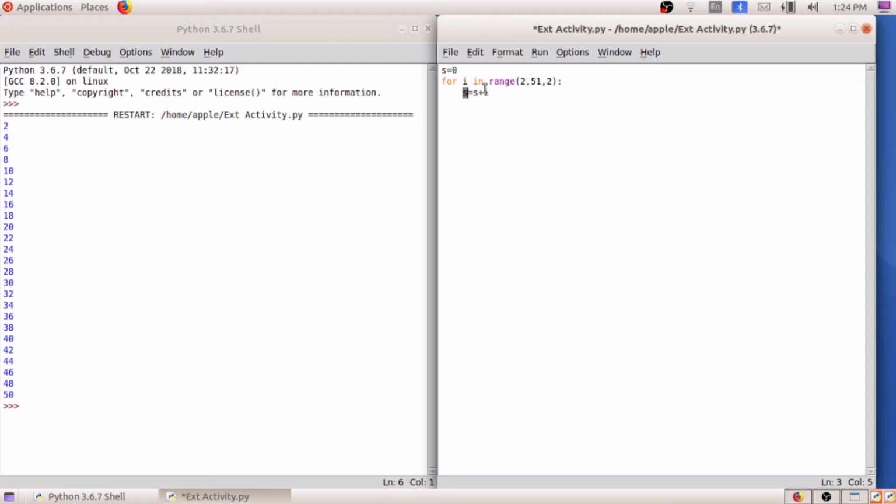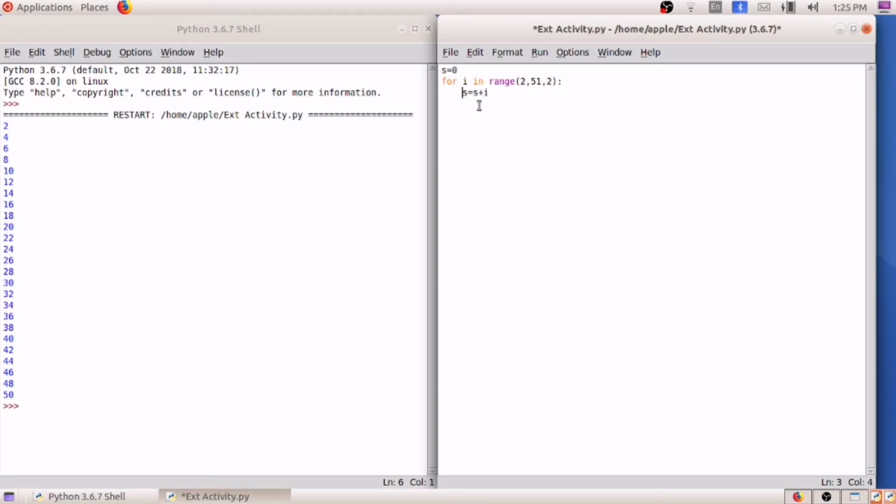Again the loop will be continuing. After the first value 2, the next value 4 will come to the variable I. Again in s, what is the value stored? 2 is the value stored. How are we getting 2?